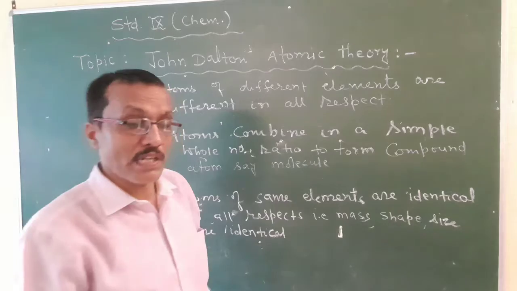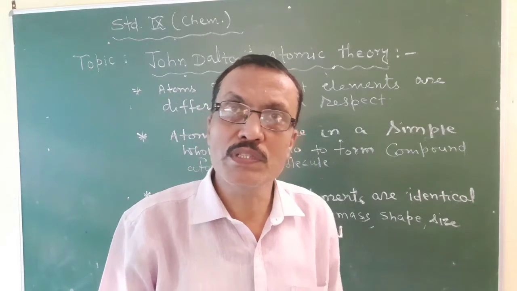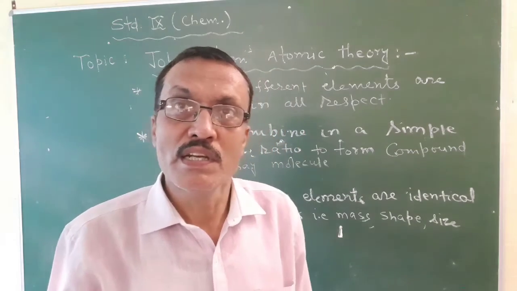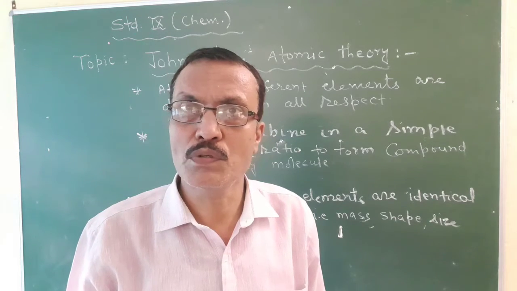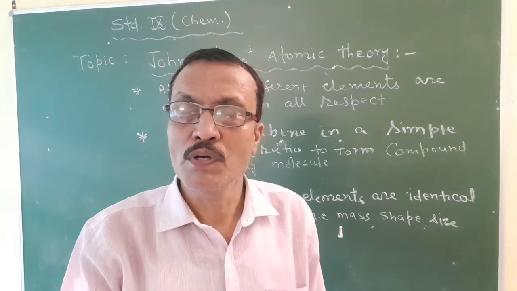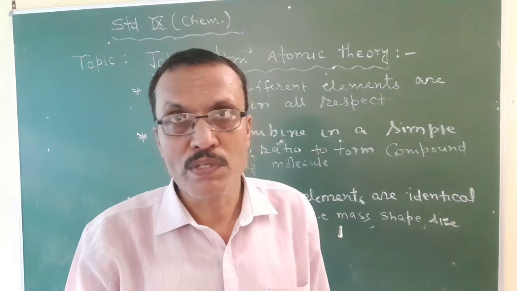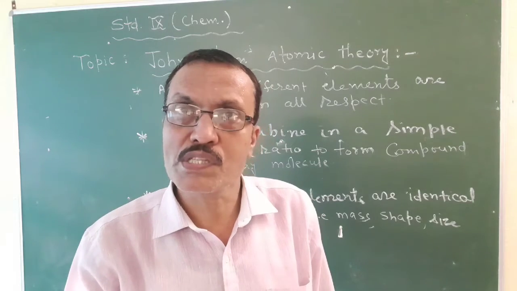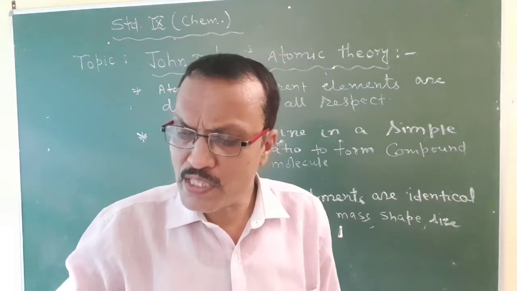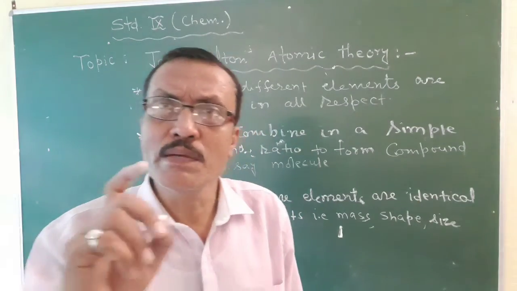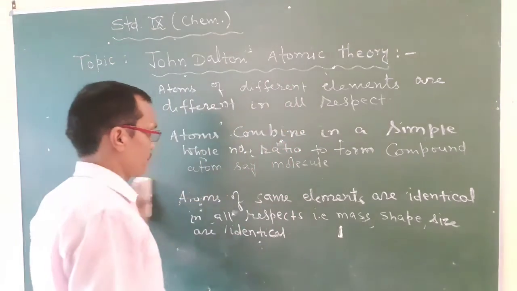Yes, students, the smallest particle of a compound is a molecule. So according to John Dalton's atomic theory, atoms prefer to combine in a simple whole number ratio to form a compound atom, or to form a molecule. And that simple ratio may be 1:2, maybe 2:3, maybe 1:3, etc. So atoms combine in a simple whole number ratio. Okay?